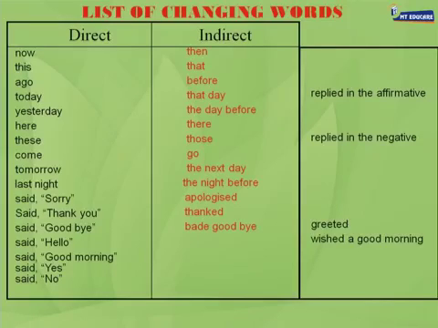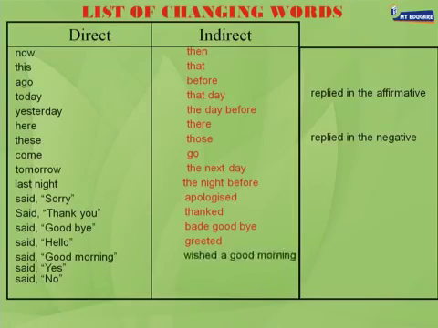The students said to Behram, hello sir. The students greeted Behram. The teacher said to the students, good morning. The teacher wished the students a good morning. Good morning in the indirect speech becomes wished a good morning.